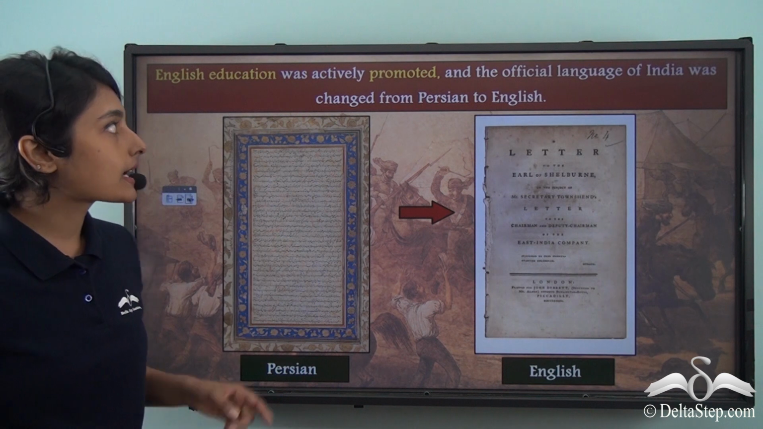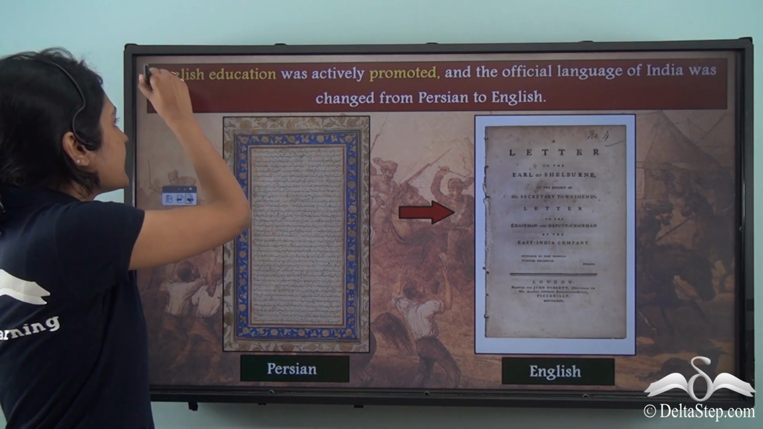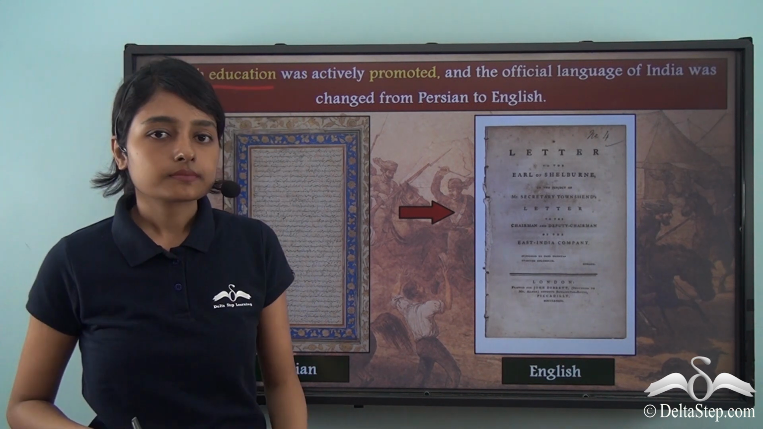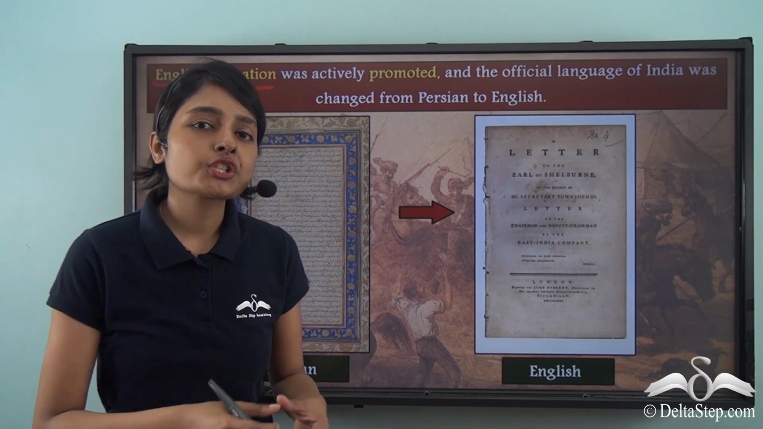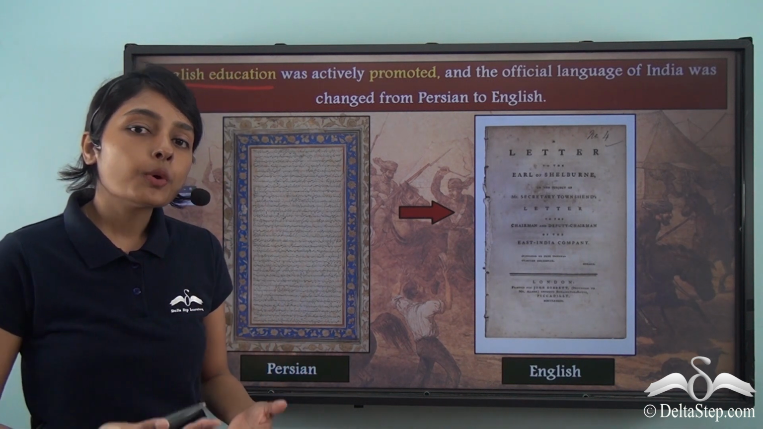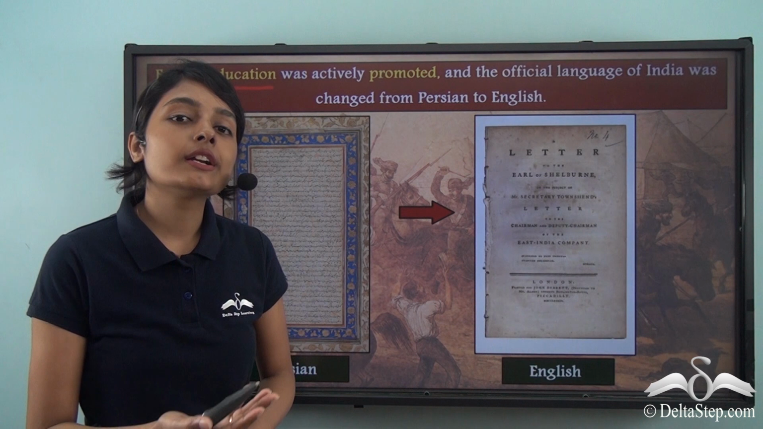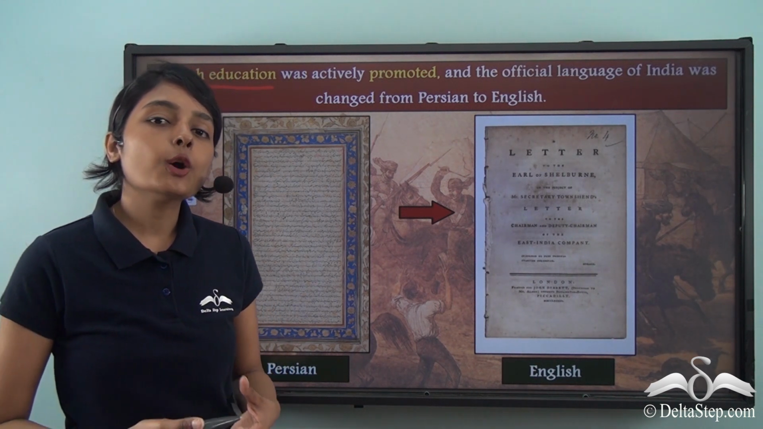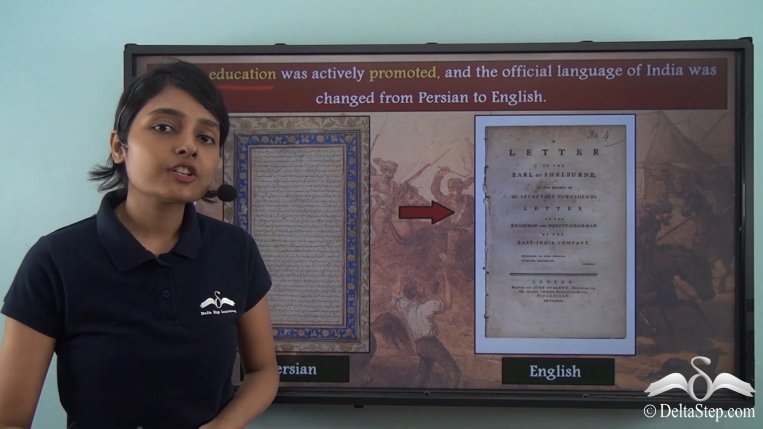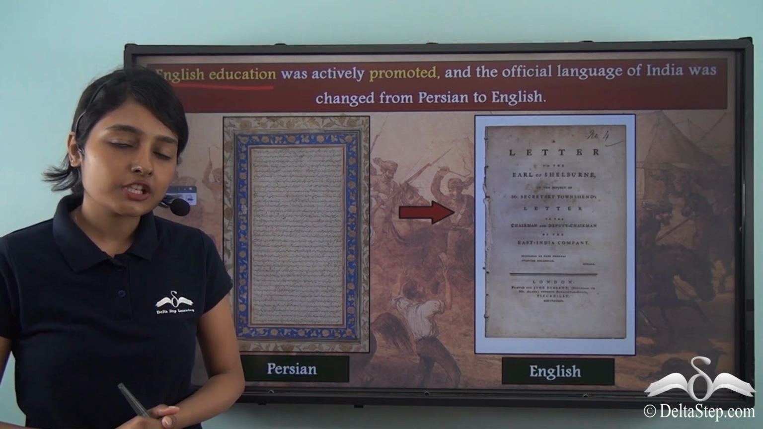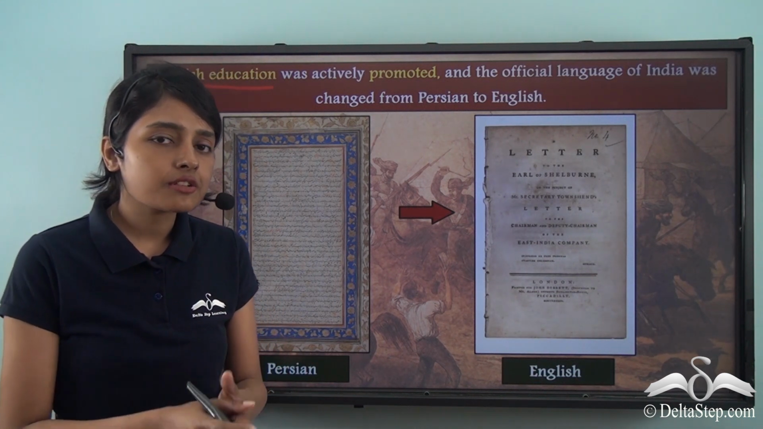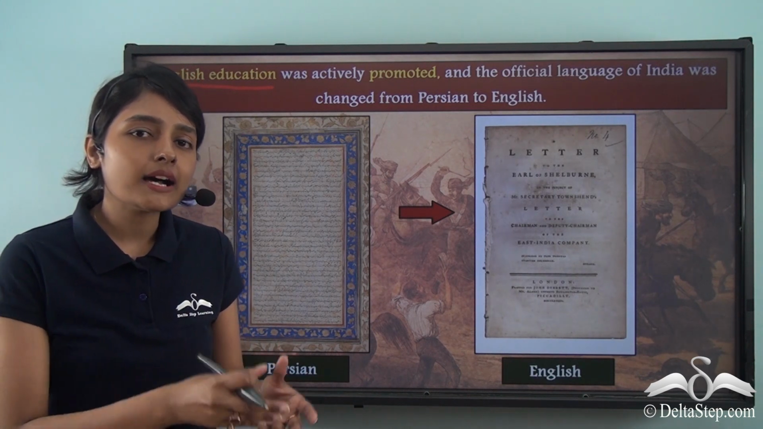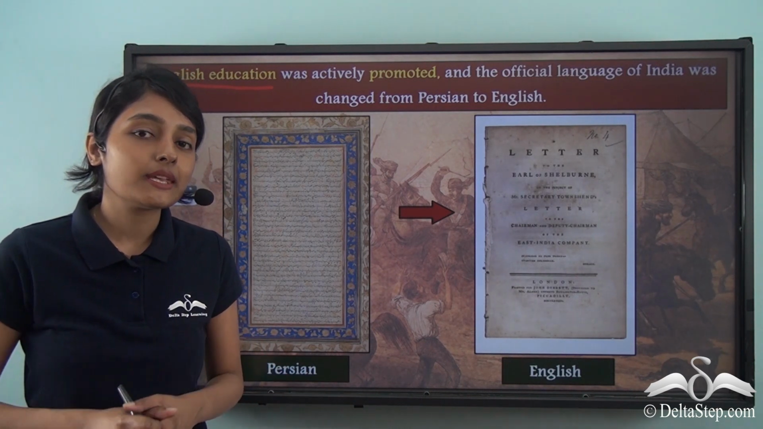The East India Company now promoted English education. And so with the promotion of English education, more and more Indian masses were now being trained in English. And these people were now being able to speak the language of the East India Company officials, which is why interaction and communication between the masses and the company officials became easier.